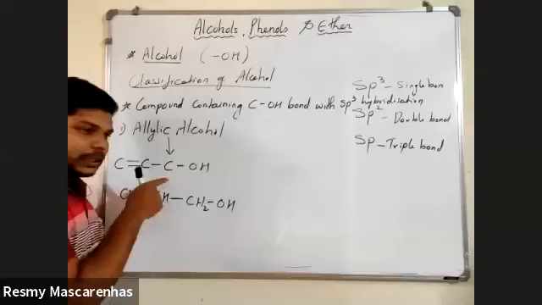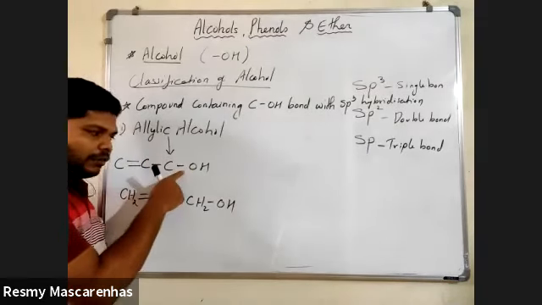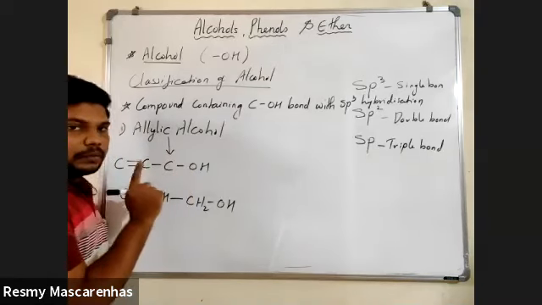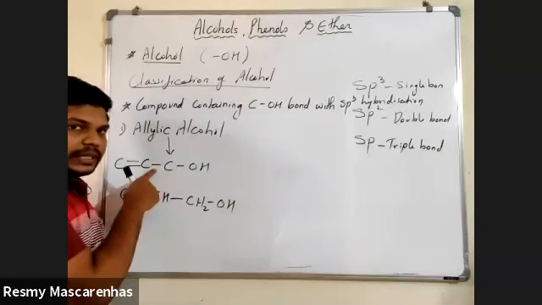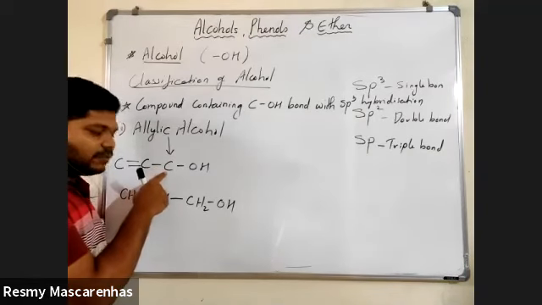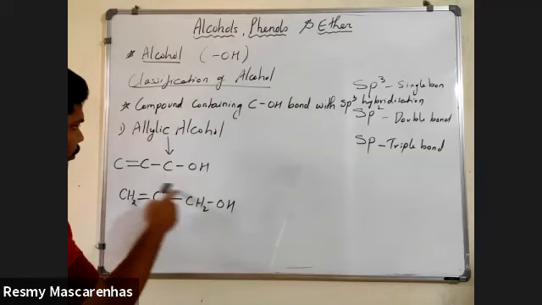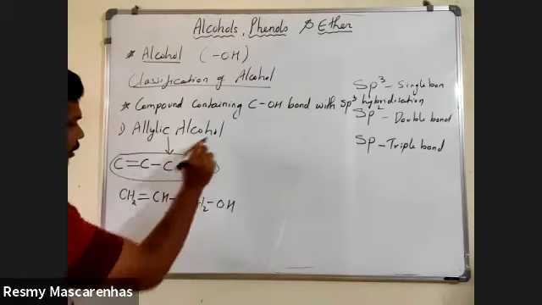Okay, sir. Important is what? To become sp3, this carbon shouldn't have a double bond, either this side or this side. Obviously, this side you will never have a double bond. This side there is a possibility to have a double bond. But if suppose double bond is on this side, then this will become sp2 hybridized. So this type of molecules are nothing but allylic alcohols.